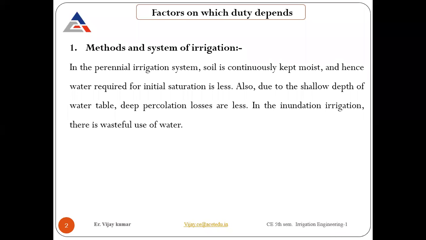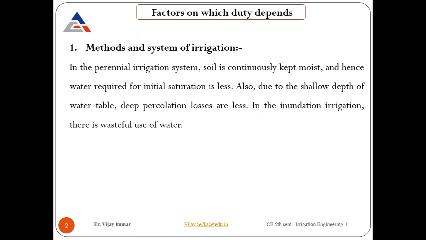In the perennial irrigation system, there is a continuous supply of water. It means that the soil will be kept moist. If there is a continuous supply of water, dry soil will not be dry at all, it will be continuously moist, hence the water requirement for initial saturation is less.